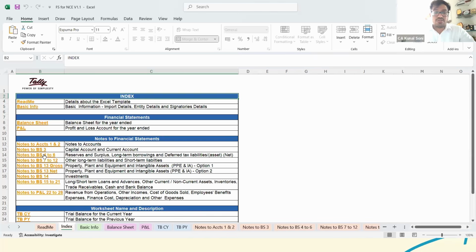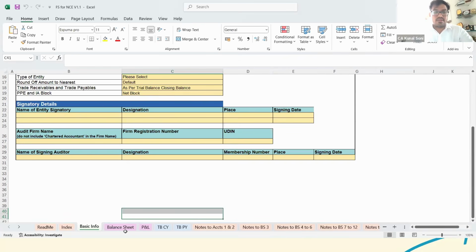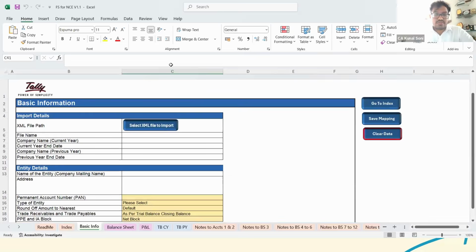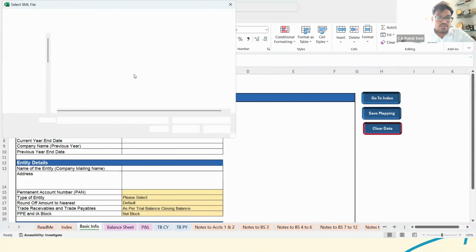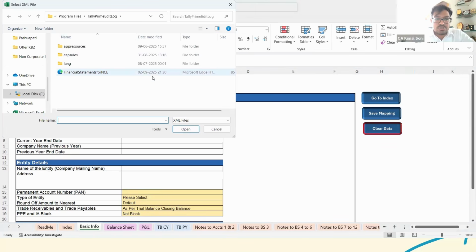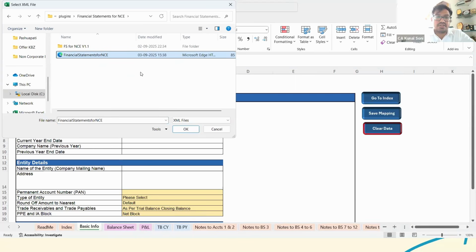Then there is an index tab for the notes and all those things. Now you can see there are hyperlinks for the same, which would navigate you directly to that particular sheet. The basic info. Now let's say the first thing you are supposed to do is select the file to import. As we know, this is the file that we have exported currently, on 3rd September at 3:38. So this particular XML that has been exported is what we are selecting.